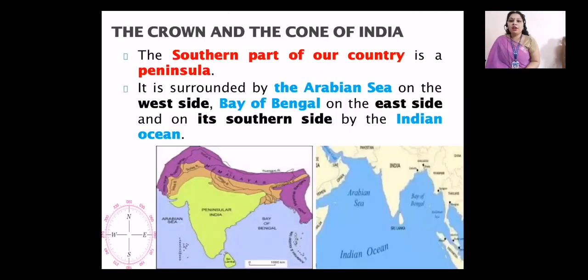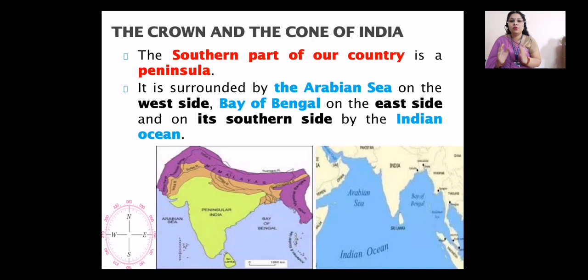Now, the southern part of our country is a peninsula. Why do we say the southern part of our country is a peninsula? Will anyone tell me? Yes, we say it is a peninsula because, what does peninsula mean? A peninsula is a land which is covered on three sides by a water body. The land which is covered on three sides with water is known as a peninsula. So the southern part of our country is a peninsula.